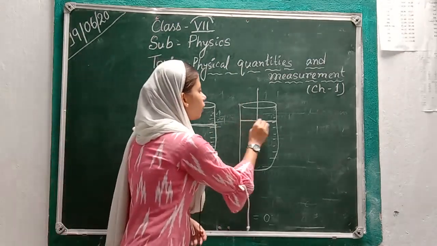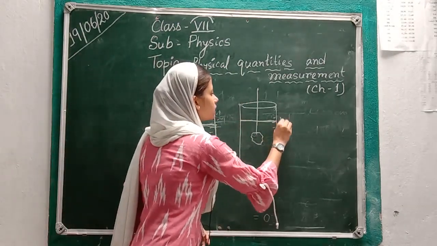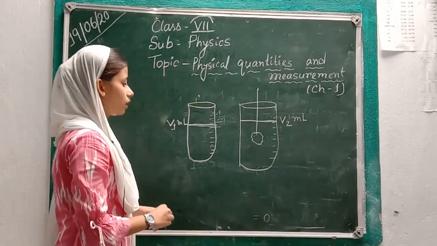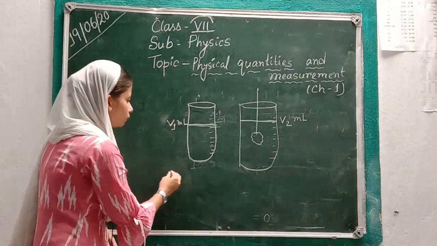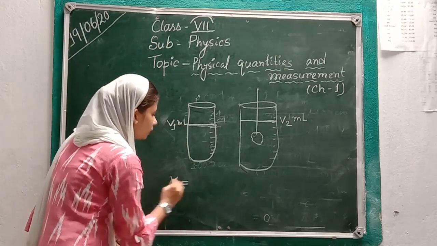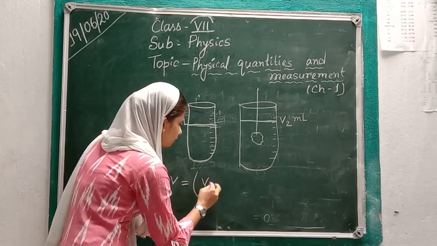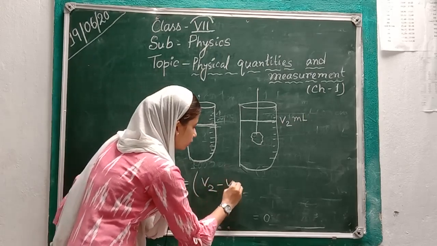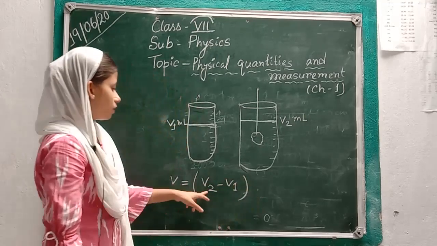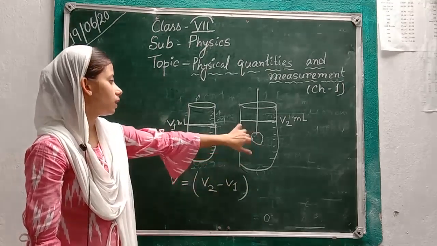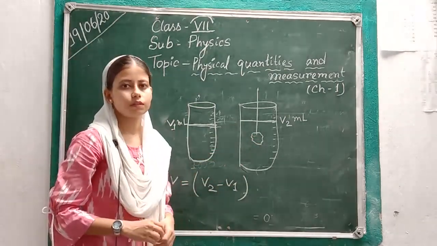The final volume of water we get is V2 ml. Now we can easily get the volume of the irregular object by subtracting V1 from V2. V2 minus V1 gives the volume of the irregular solid.